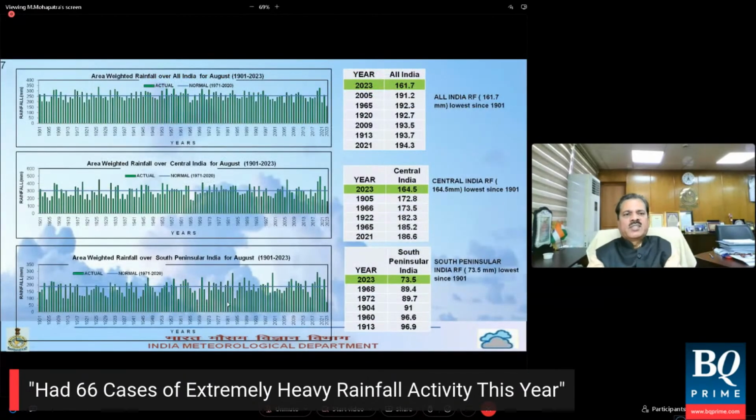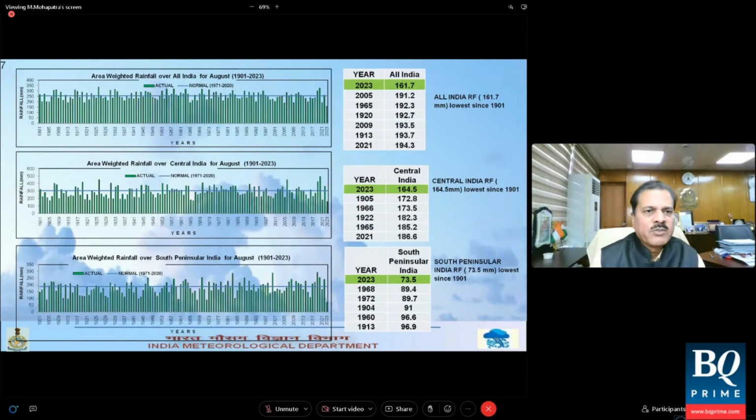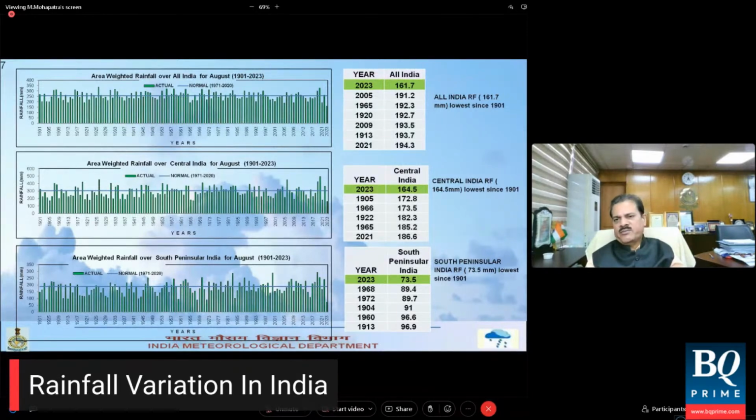Now let us look at the rainfall variation from year to year. If you just look at all India, the top one, you find that this year the amount of rainfall was 161.7 millimeter, and it is the lowest since 1901. If I compare with previous years, it was 2005 when it was 191.2. So 2023 is the lowest after 2005. And if I compare long term, it is the lowest since 1901. A similar case in recent time was 2021, when the amount was also less.